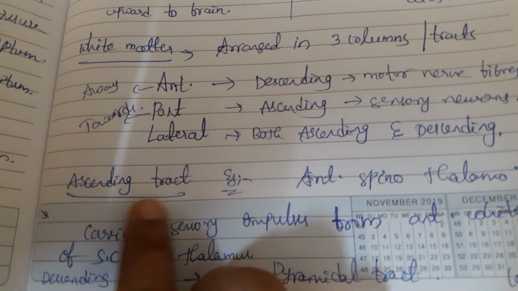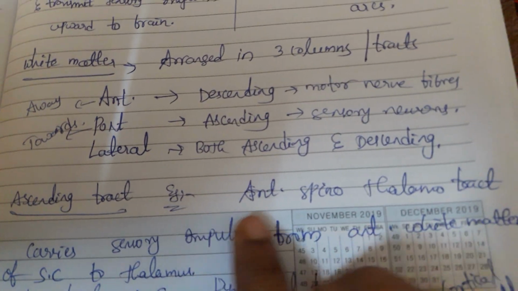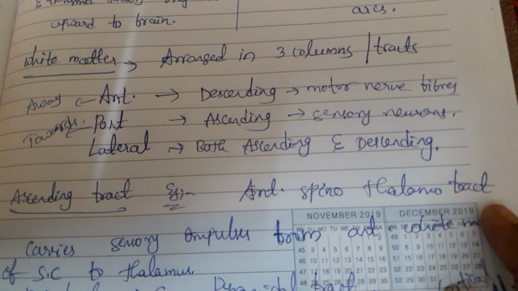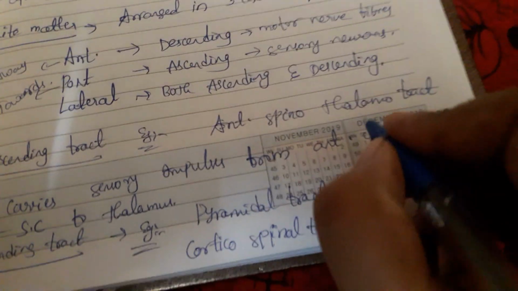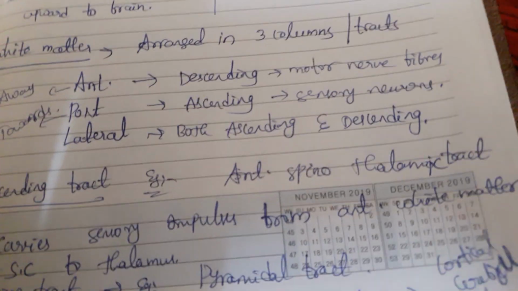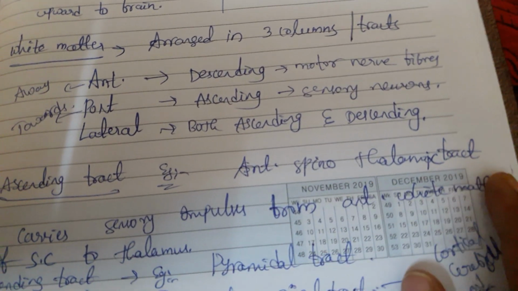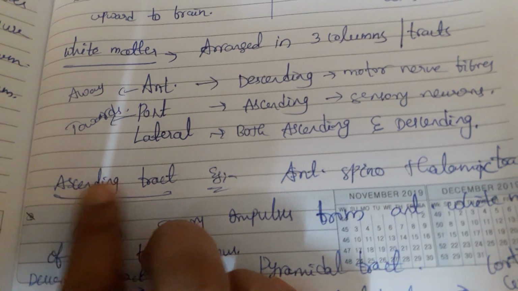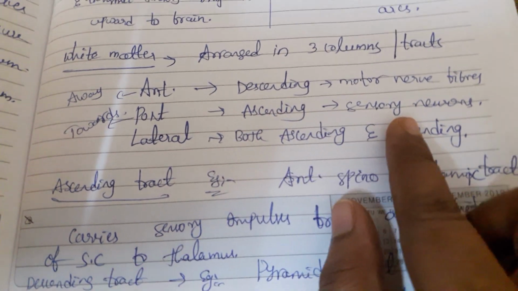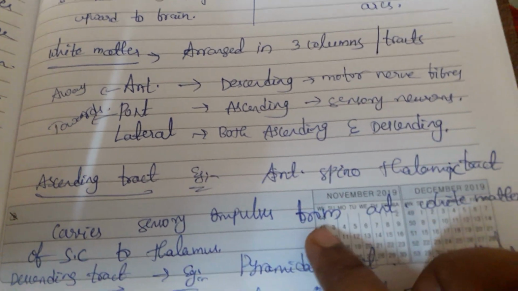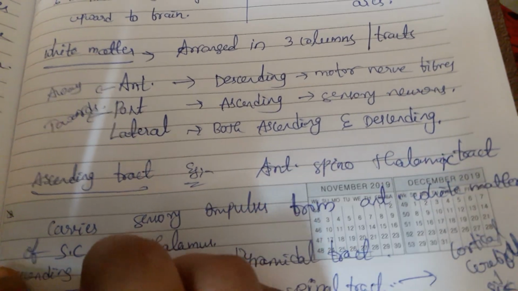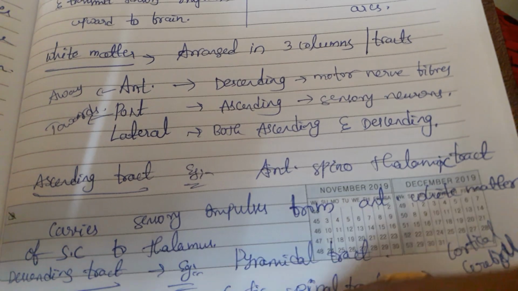For example, the best example for an ascending tract is the anterior spinothalamic tract. Here it is an ascending tract, and it is a sensory neuron. What is the function of a sensory neuron? It carries sensory impulses from the anterior white matter of the spinal cord to the thalamus, that is, spinal cord to brain.